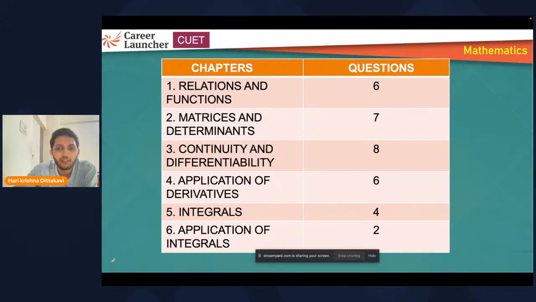From each chapter they have given at least 2 or 3 questions from each topic, and if you observe properly, continuity and differentiability are concentrated more, and application of derivatives. We call this differential calculus, right? So I'm expecting similar questions from these two as well. In application of derivatives especially, we have a lot of subtopics to cover, so we can expect 6 to 7 questions again. And relations and functions, yes, types of functions and types of relations they can ask, and matrices and determinants. So these 4 are must-do topics which you should have covered.